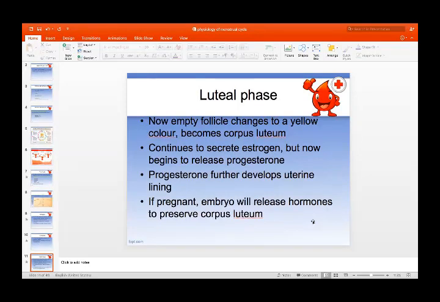During the luteal phase, now the ovulation has taken place. The follicle is now empty. It changes to a yellow color and becomes the corpus luteum. The graafian follicle after ovulation changes into the corpus luteum. It continues to secrete estrogen but now begins to release progesterone. Now there is an increased level of progesterone. So progesterone further develops the uterine lining. It will cause secretory changes. If pregnancy occurs, the embryo will release hormones to preserve the corpus luteum.